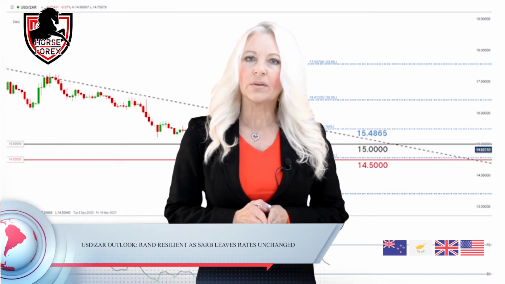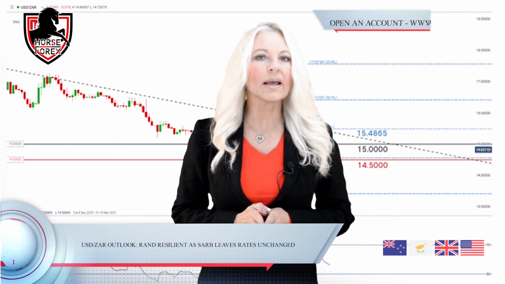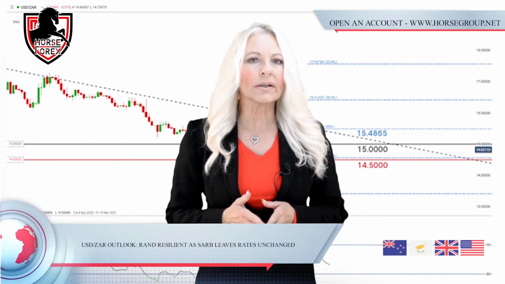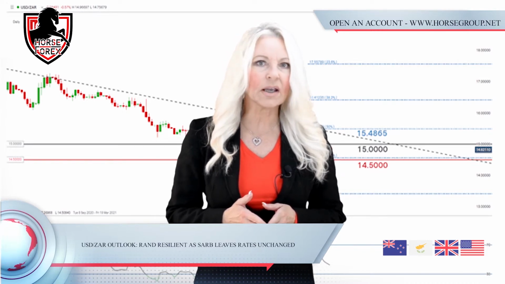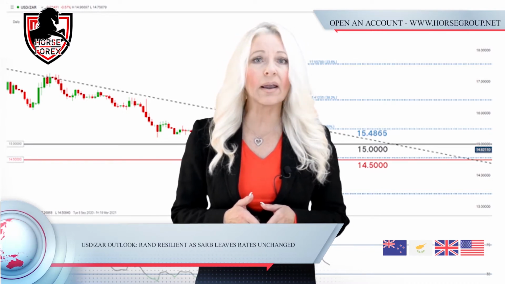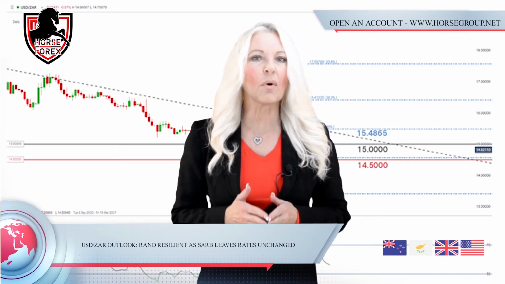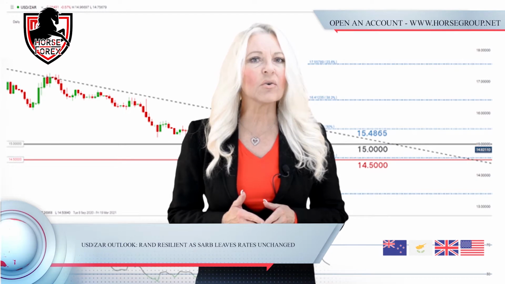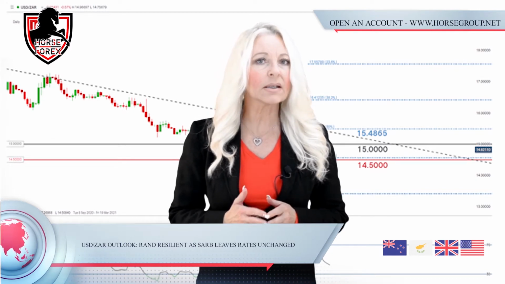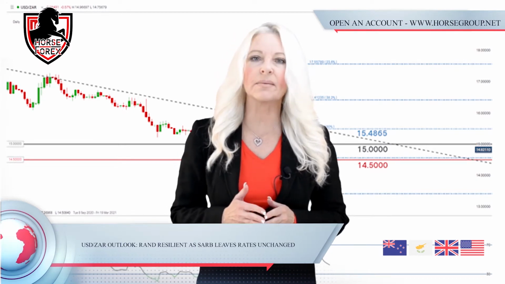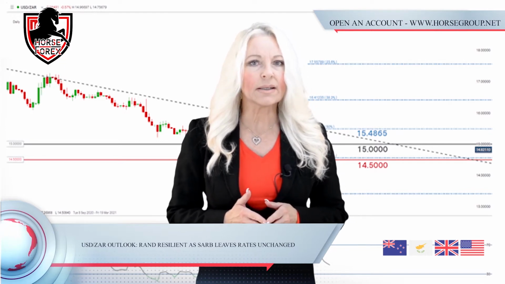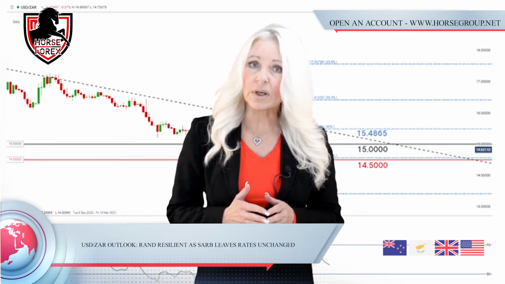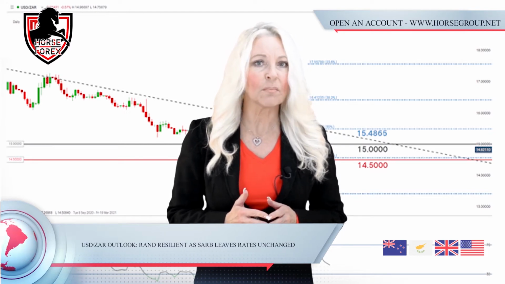USD ZAR outlook. Rand resilient as SARB leaves rates unchanged. The Rand is currently on its fourth consecutive positive day due to a combination of global and local factors. Bearish momentum has dramatically increased during this period, which may continue as interest rates remained constant and were not cut. The Relative Strength Index, RSI, has now fallen below the 50 level, which reinforces the aforementioned bearish bias.